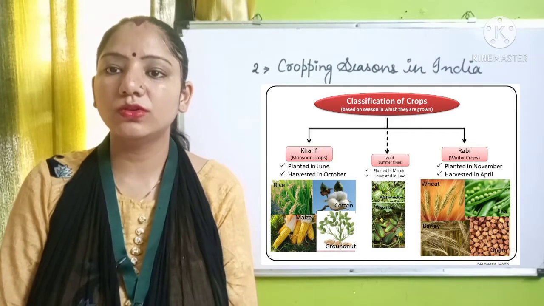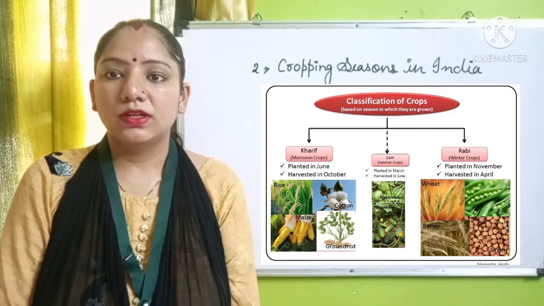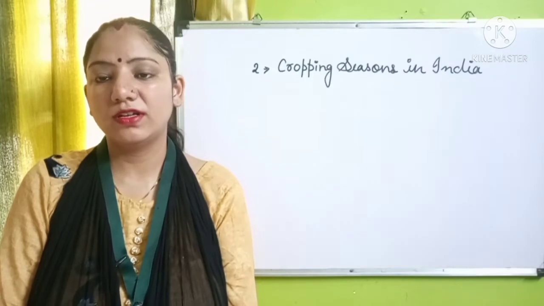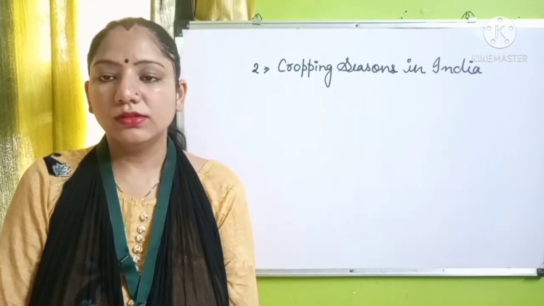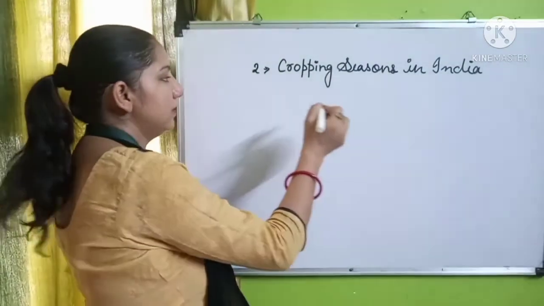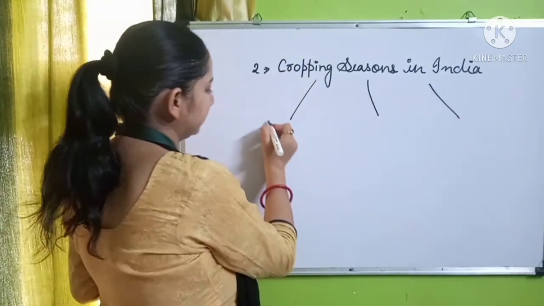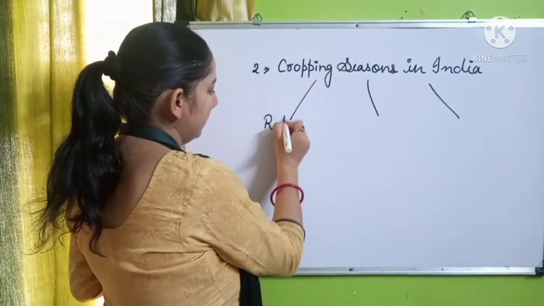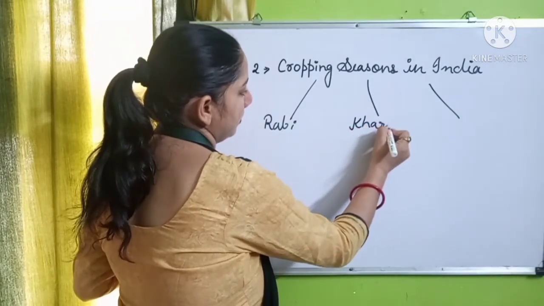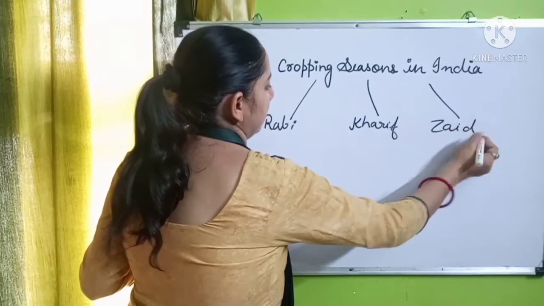But if we go through the crops, a crop is not only a 1 month activity, it takes its time. So the cropping seasons in our country are divided into 4 months. There are a total of 3 cropping seasons in our country, that is Rabi season crops, Kharif season crops and Zaid season crops.